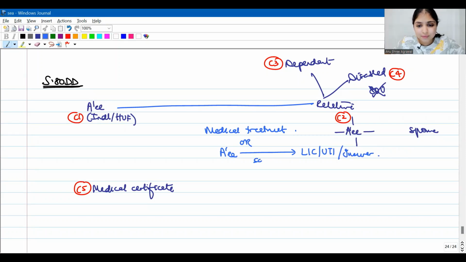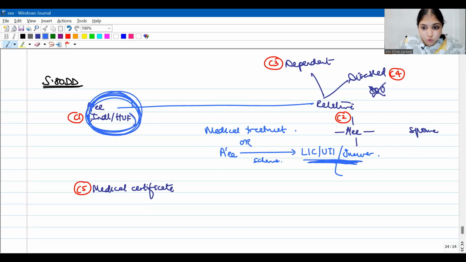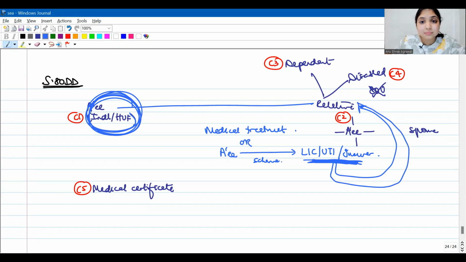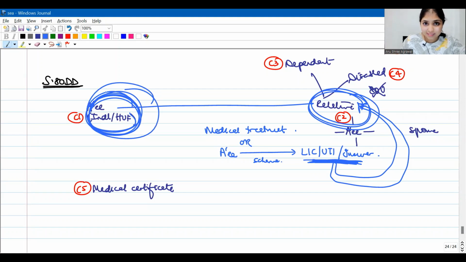What kind of a scheme? A scheme where upon the assessee's death, this LIC, UTI or insurer will pay either annuity, which means an annual sum of money, or a lump sum to the relative for his maintenance upon the death of the assessee.